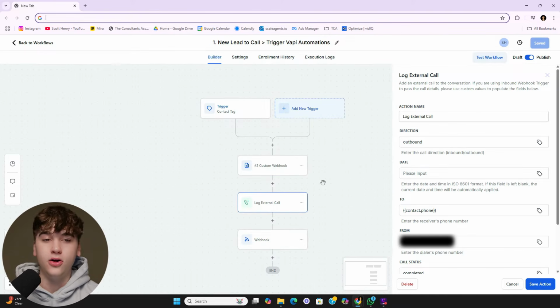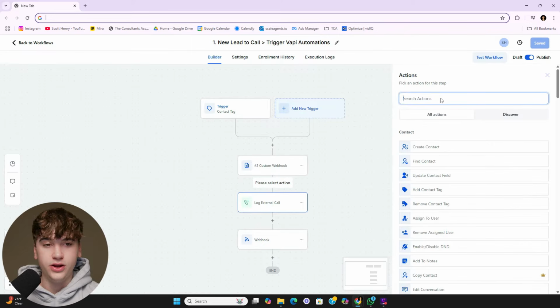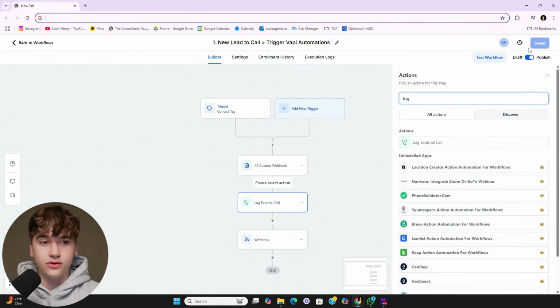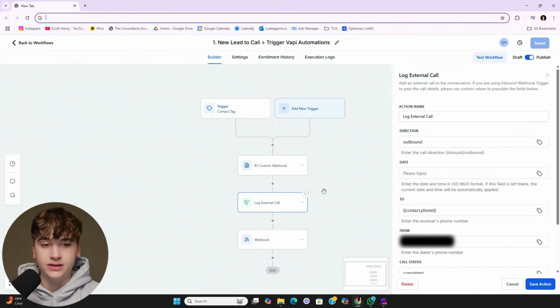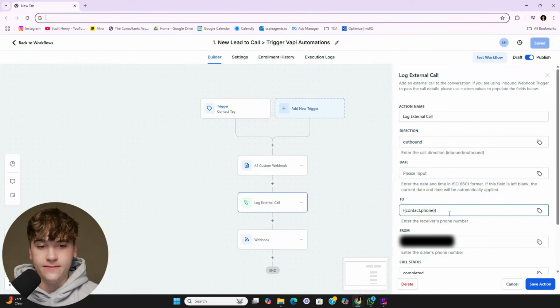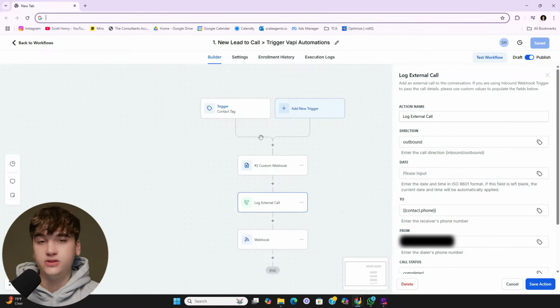All right, so now that we have all the information packaged, what we need to do next is log the external call. So what you have to do in the nodes, it's literally just log external call as it's written out here. And it's pretty straightforward. All you have to do is write outbound here for the actual direction. For two, do contact phone, and then GoHighLevel will know based on the contact that is associated with this tag or however your trigger is set up. As long as they have a phone number, GoHighLevel will understand that this is contact phone.